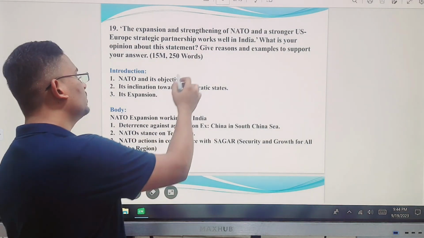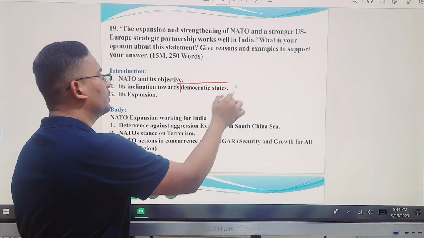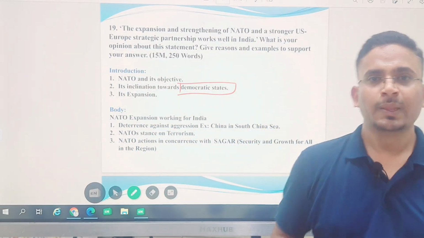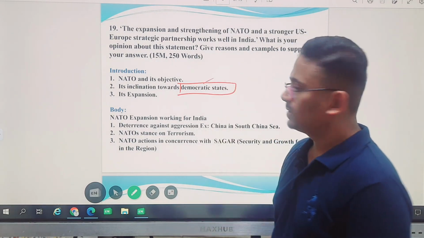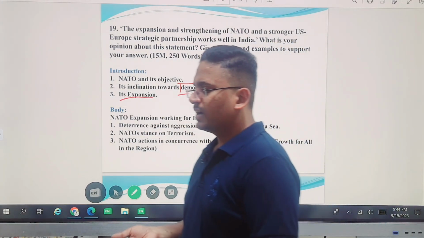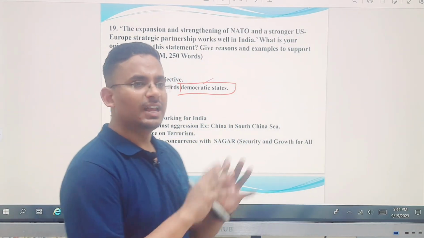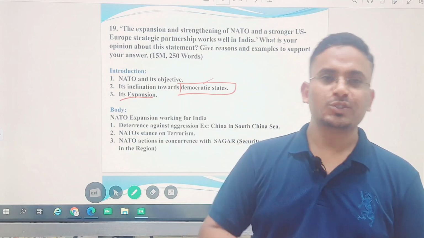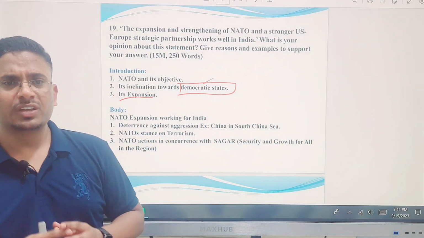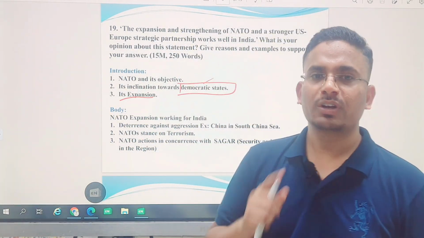You have to just give the objective of NATO, then directly jump to its favoritism towards democratic states. So if you see the list of countries today, all the countries of NATO are democratic states. And talk about its expansion. If NATO expands, how will it help India? India is again a vibrant democracy, the largest democracy in the world. If NATO supports the democratic states, don't you think NATO will help India in case of any problem to the democracy in India?